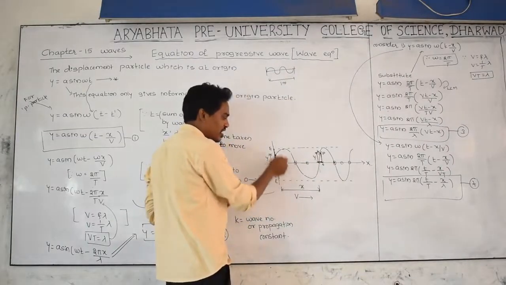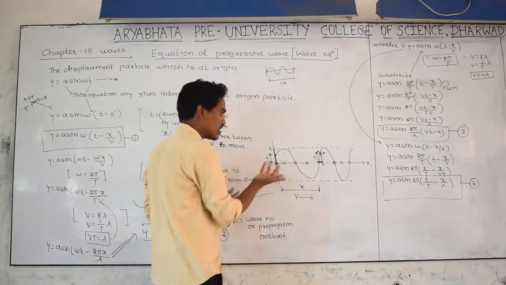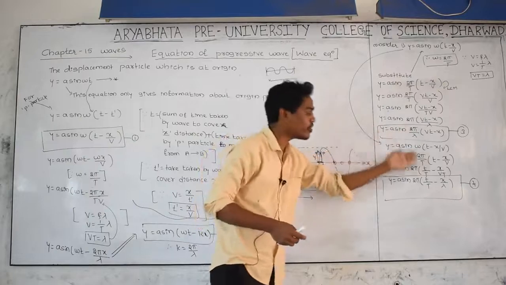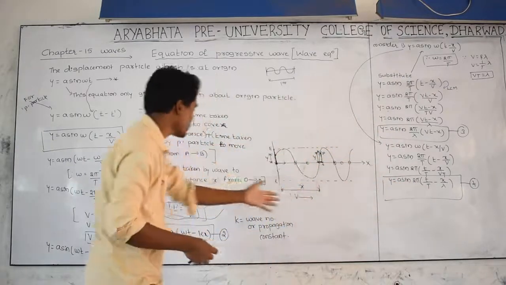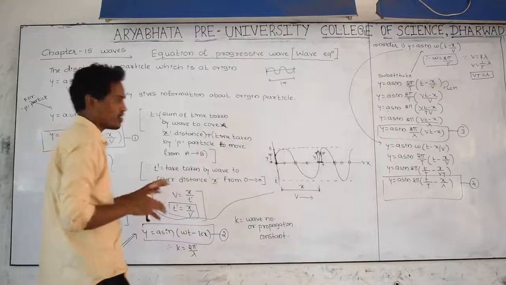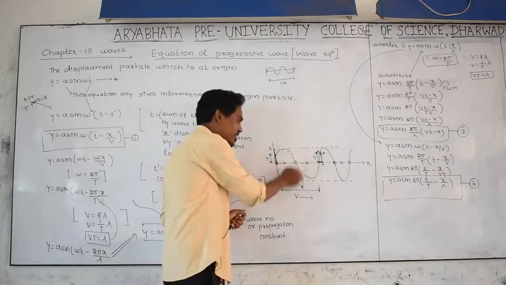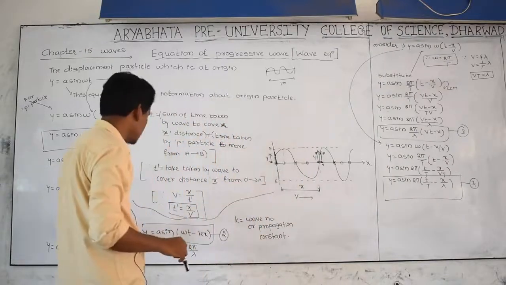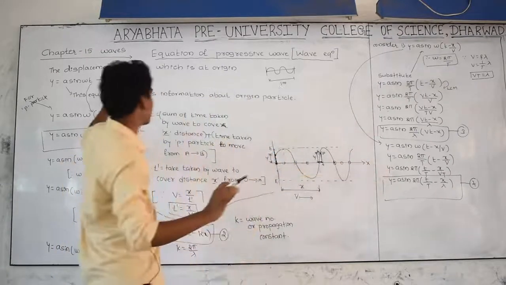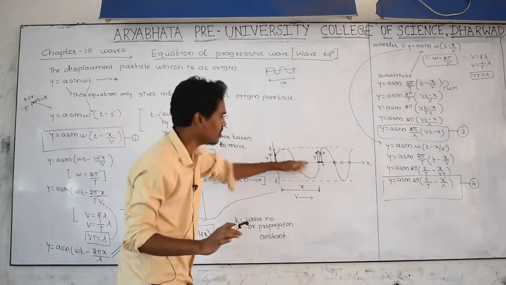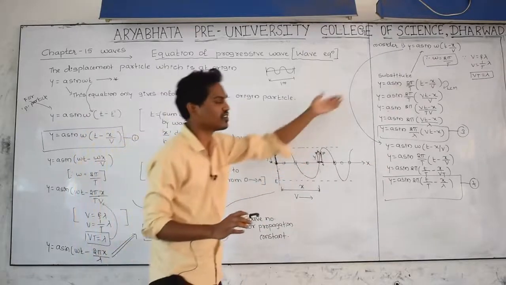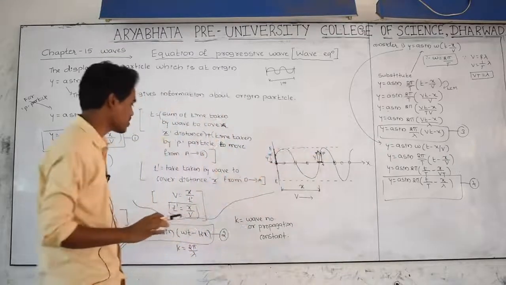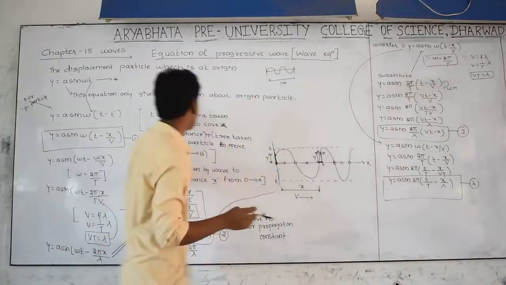When the second particle is vibrating, to find out its displacement you can use this equation, or this equation. Among the 4 equations you can use any equation. Whenever this particle is vibrating, to find out its y value you can use this one, this one, this one, this one, and not this one. For the p particle you can use first, second, third, fourth, but not this one.